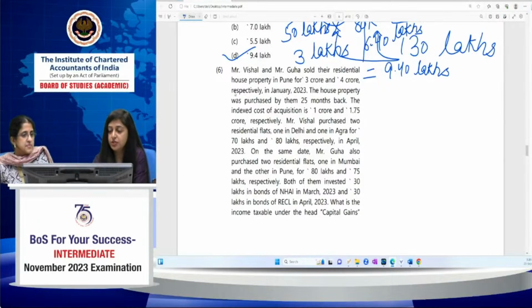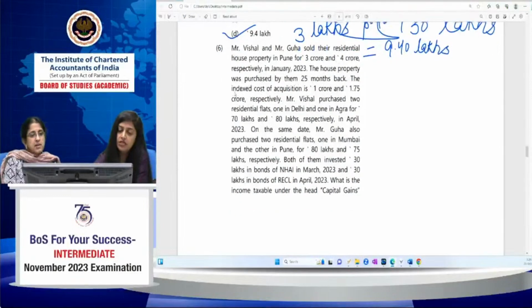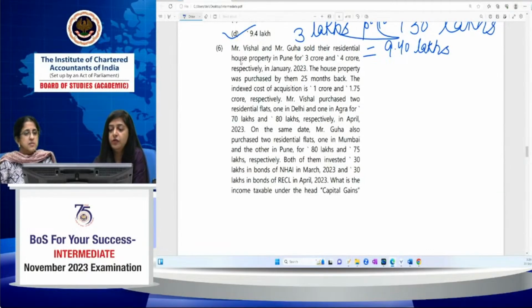So the next question is on capital gain. I'll just start with this question. Mr. Vishal and Mr. Guha sold their residential house property in Pune for 3 crore and 5 crore respectively in January 2023. The house property was purchased by them 25 months back.